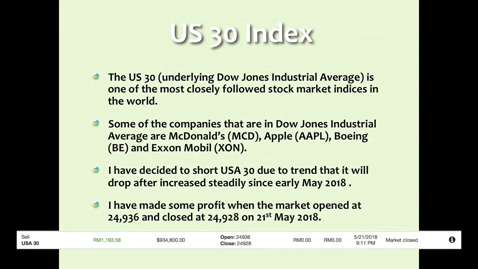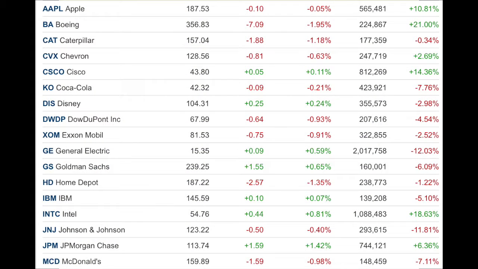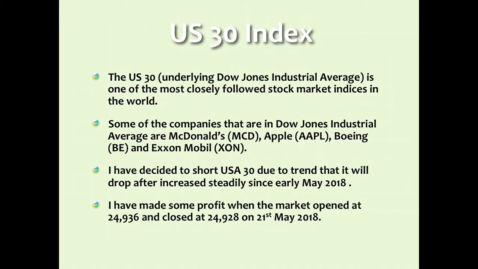I have decided to short USA 30 due to the trend that it will drop after increasing steadily since early May 2018. I have made some profit when the market opened at 24,936 and closed at 24,928 on 21st May 2018. The drop in the price of McDonald's, Apple, Boeing, and ExxonMobil has contributed to the reduction of the price of the US 30.